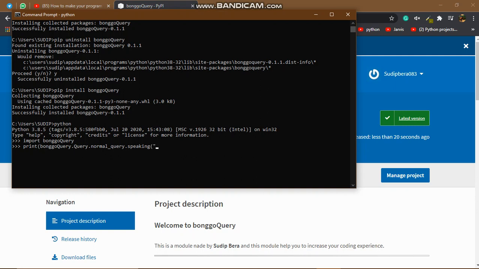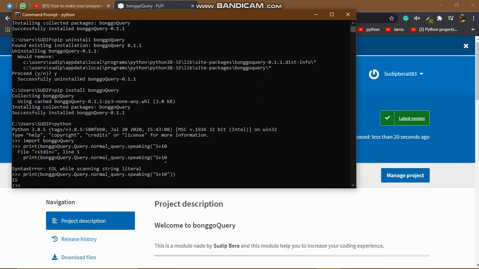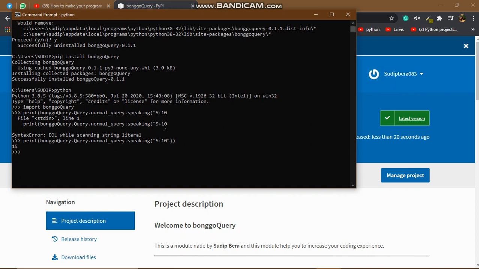I'll give two numbers here, sorry, I will give 5 plus 5, 5 plus 10. After that I'm closing the brackets and you can get the result here, 15. So it's speaking 15 and it's giving the result 15.